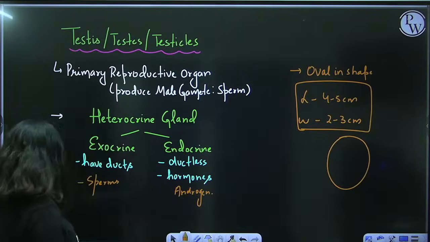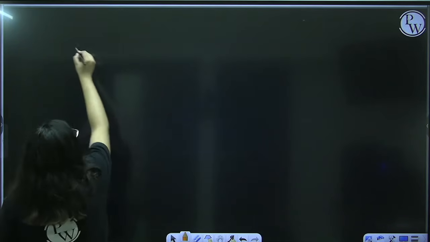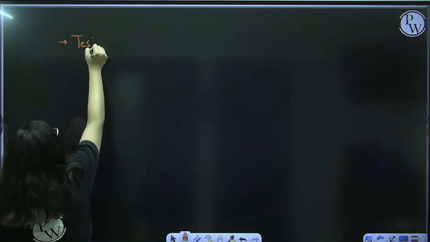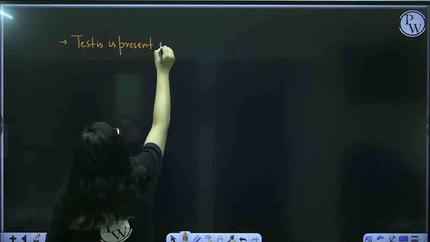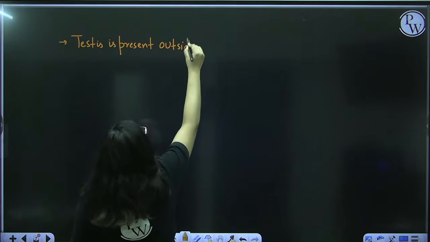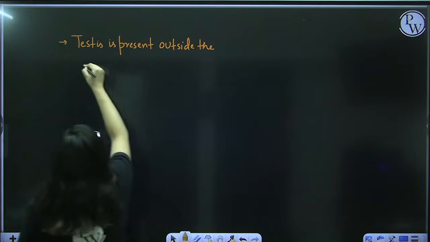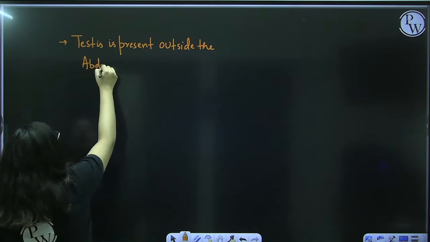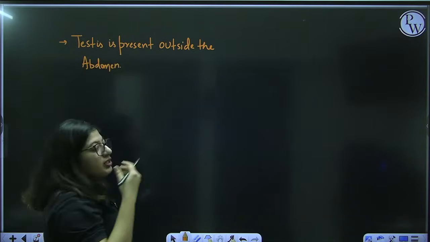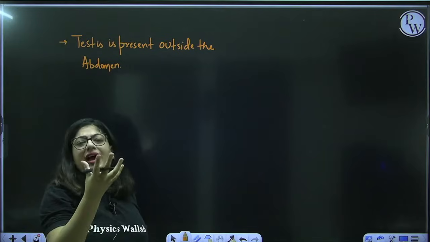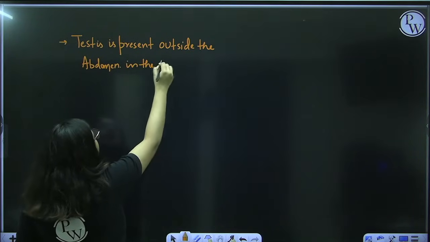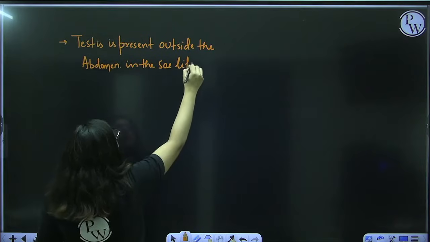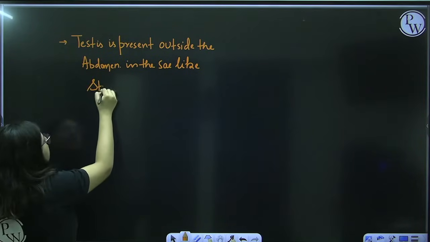Let me tell you how. If I talk about location, testes is present outside the abdomen. Now, how is this practically possible? Nature has given a sac-like structure. What is its name? Scrotum.